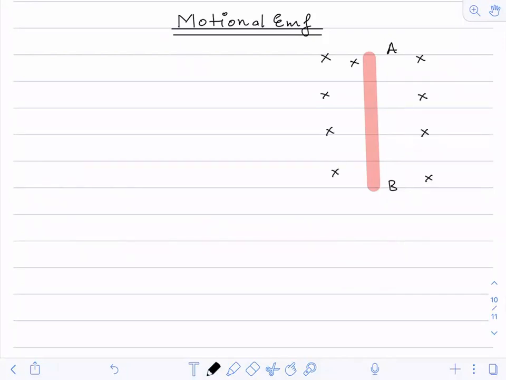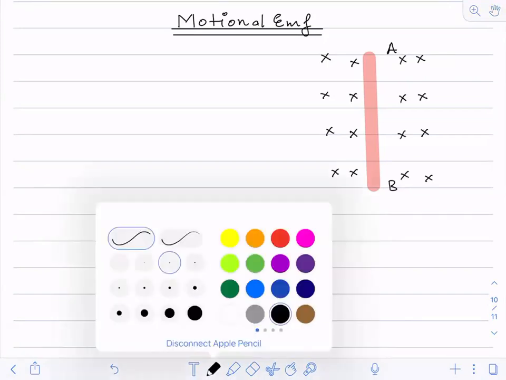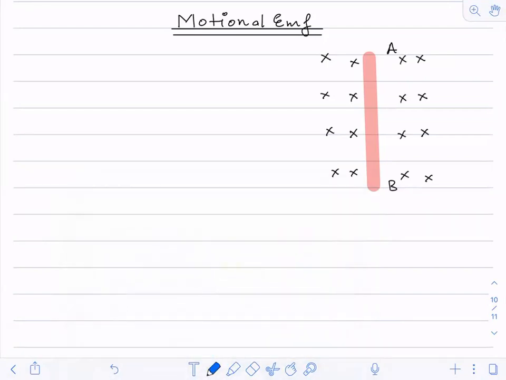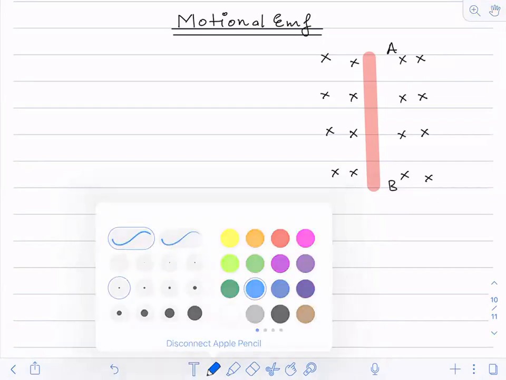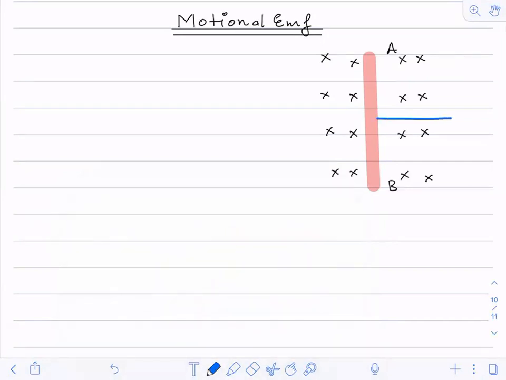now what I'm doing, I am moving this conductor along the x-axis. See here, like this. In this direction, this conductor is moving with velocity v.